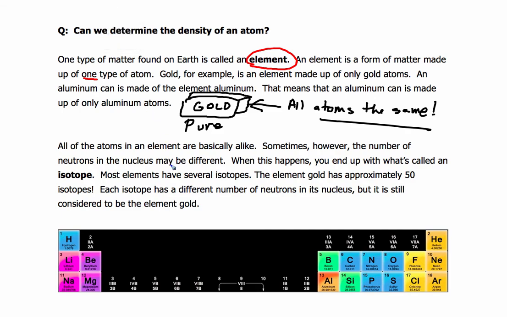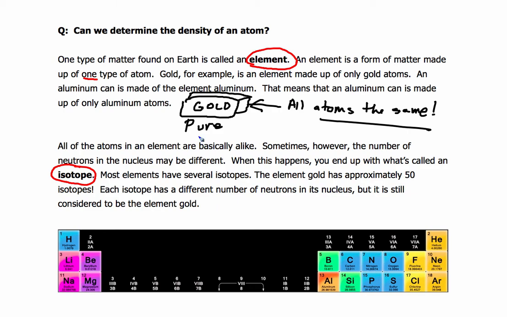All of the atoms in an element are basically alike. Sometimes, however, the number of neutrons in the nucleus may be different, actually, from the number of protons. When this happens, you end up with what's called an isotope. Now, an isotope's an atom, but it's not a pure atom. So most elements have several isotopes. The element gold has approximately 50 isotopes. Each isotope has a different number of neutrons in its nucleus, but it is still considered to be the element gold, and that's because of how many protons are in it.